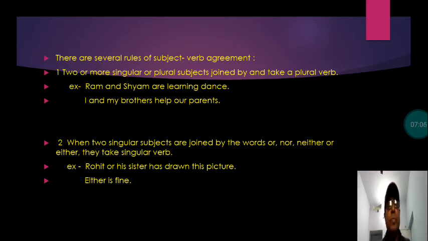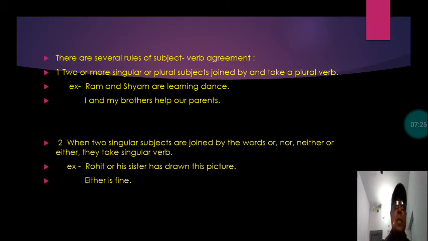Second rule you have here: when two singular subjects are joined by the words or, nor, neither or either. When two singular subjects, it is clear what is singular.